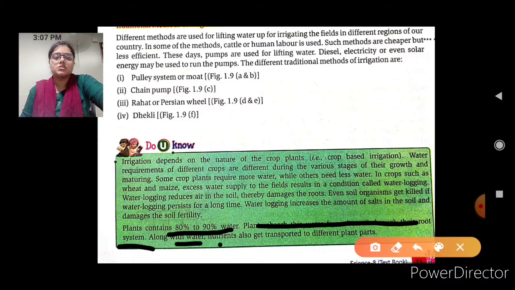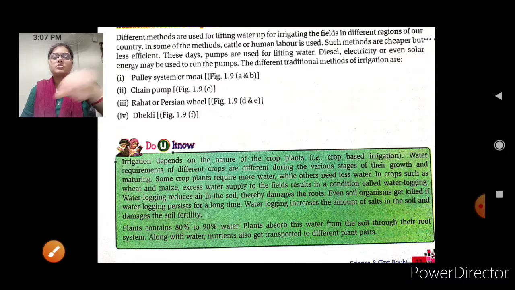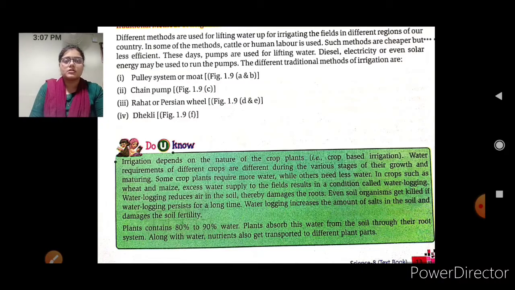Along with the water, nutrients also get transported to the different parts of a plant. So roots play an important role. All the water and nutrients are transported to the different parts of a plant through the roots only. And if waterlogging has been done, then the roots are completely damaged, and if the root is damaged, the roots cannot supply water to the plants.